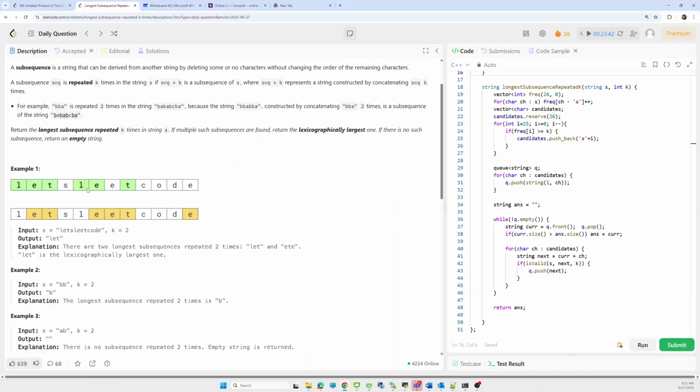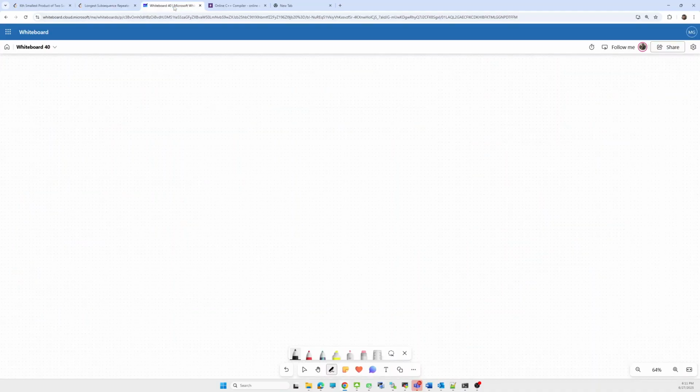First we have to understand the problem statement very carefully, because when I picked this problem, I did not understand the requirement exactly.